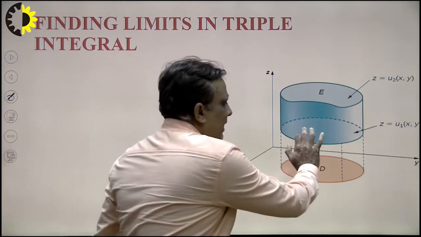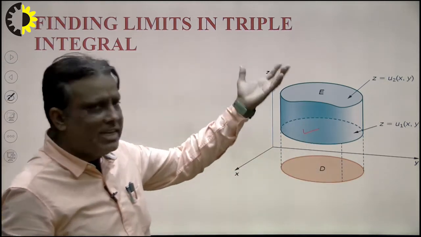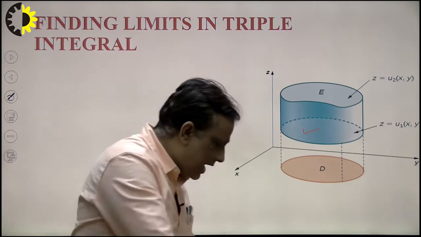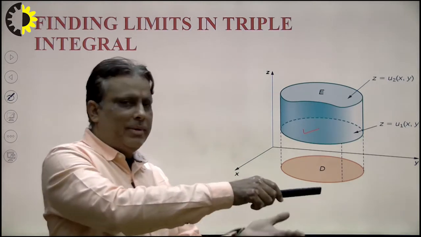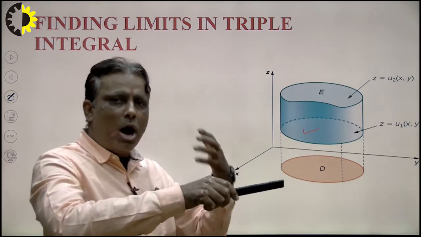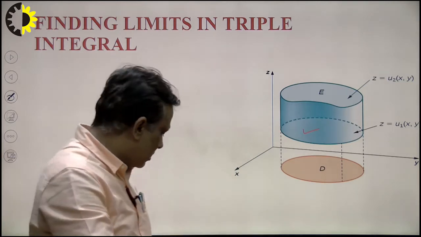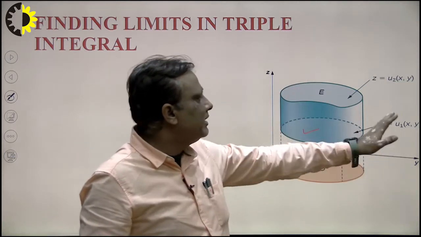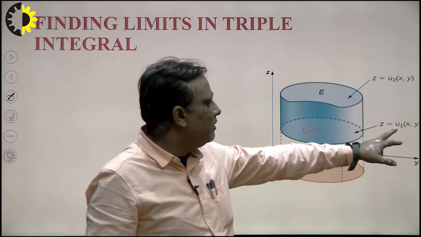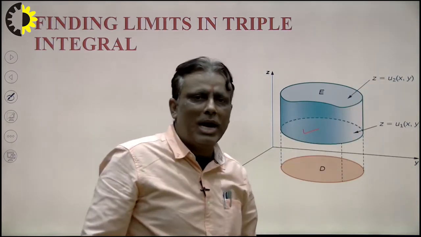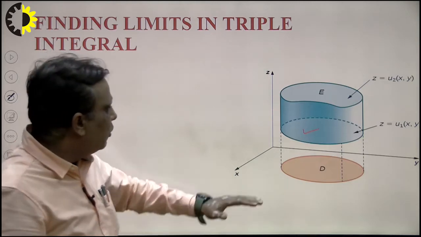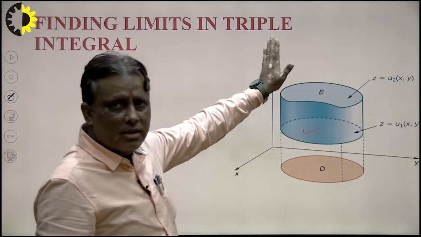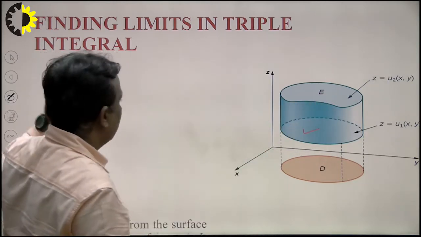First I explain the region above the XY plane. Suppose this is the XY plane and this region is above the XY plane. So how to take the limit from this XY plane? We see this portion above the plane, and how to take the decision. This will be the u1 function and this will be u2, and both are equal to z because this is parallel to the Z axis. So how to take the decision we consider here.